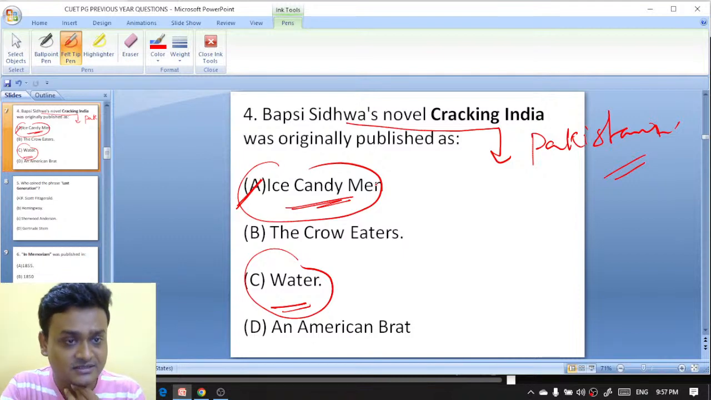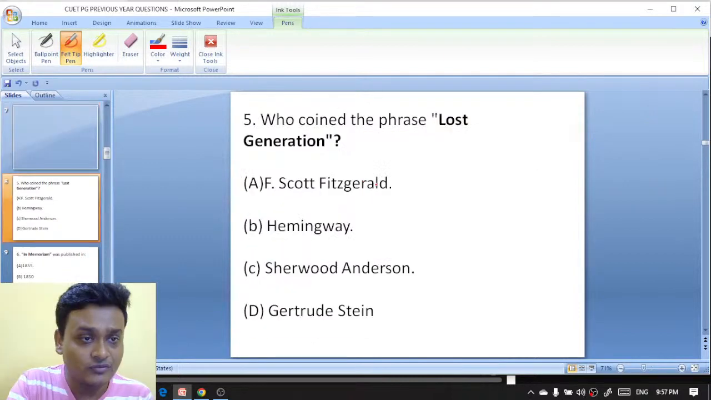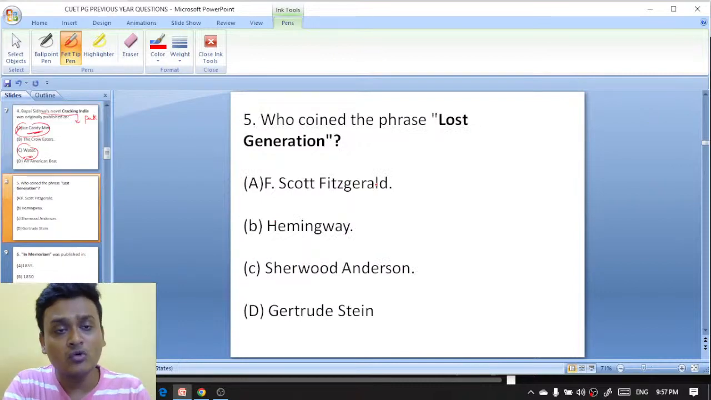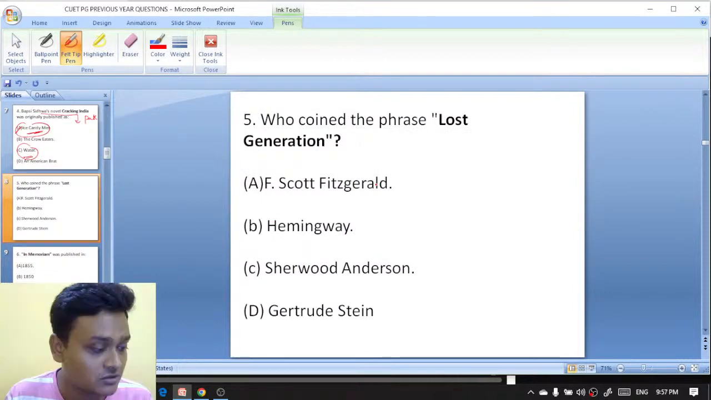You are also absolutely right. A is the right answer. Moving on to question number 5 here. Who coined the phrase lost generation?